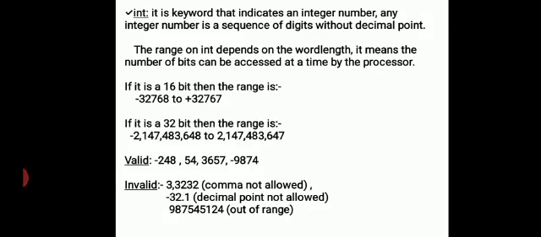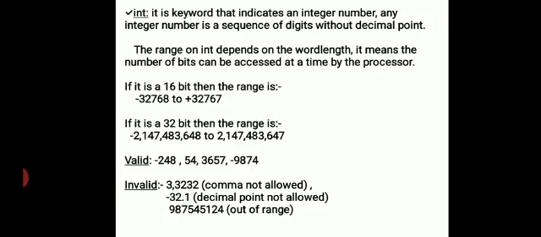If it is 16 bit, then the range is minus 32,768 to plus 32,767. The same situation applies to 32 bits. Valid integers can be plus or minus values.